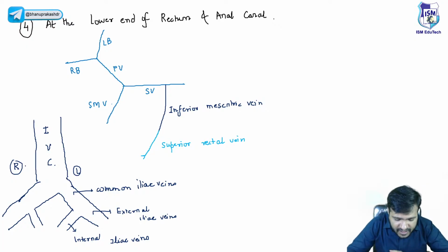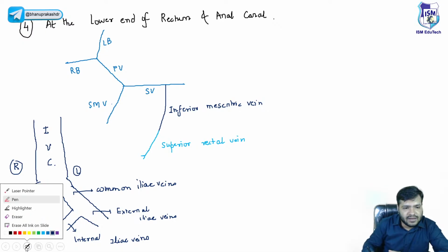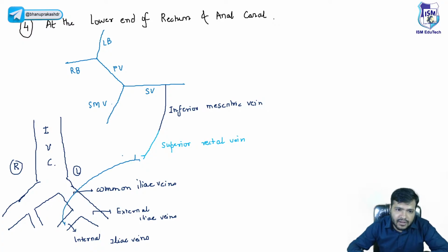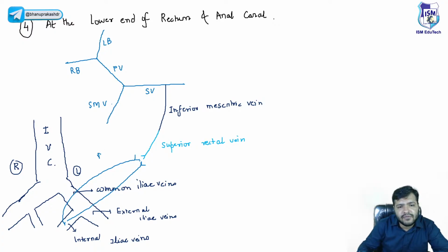Now, beta, what happens from the internal iliac veins? We have two veins draining into the internal iliac veins, and you have to remember that, beta. We have the superior rectal vein, the middle rectal vein, and one more, the inferior rectal vein. Can you see this anastomosis over here?